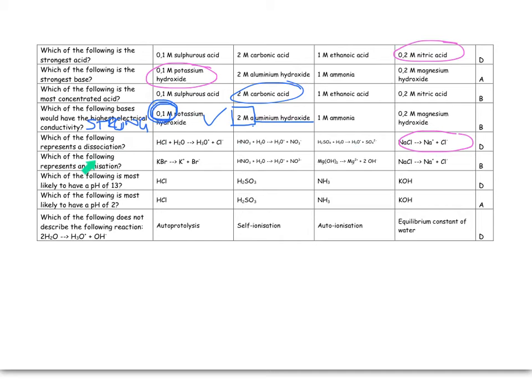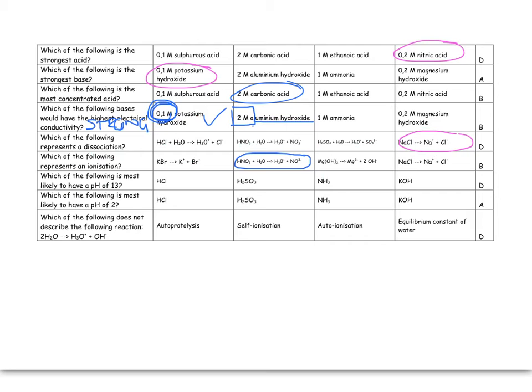Which of the following represents an ionization? Now, ionizations are when we have 2 covalent molecules making ions. This should be a subscript 3 over there, not a superscript, but that is still 2 covalent molecules making ions. That is a dissociation. The ionic lattice breaks up, the ionic lattice breaks up, the ionic lattice breaks up.